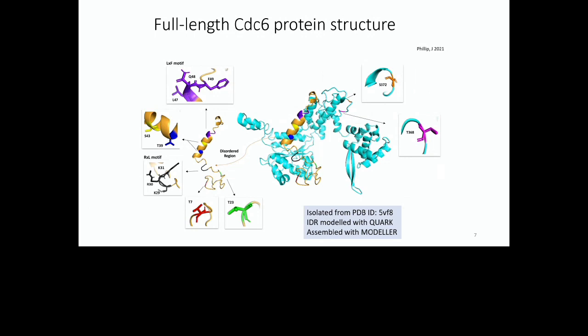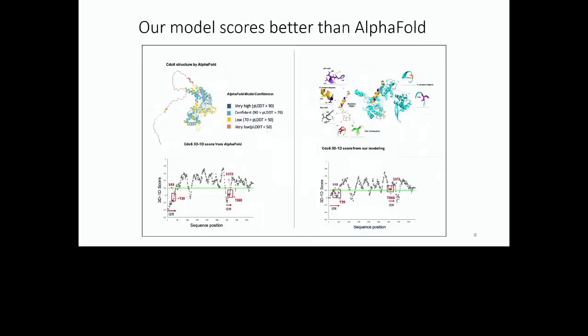So in this orange region here, this is how we modeled it separately from the rest of the protein. We used ab initio tools to model that. And in this region, we see that functionally important residues or motifs, such as the LXF motif, the N-terminal phosphodegrons, and the RXL motifs are all in this region. And then the C-terminal phosphodegrons for CDC6 are all in the well-structured region of this protein.